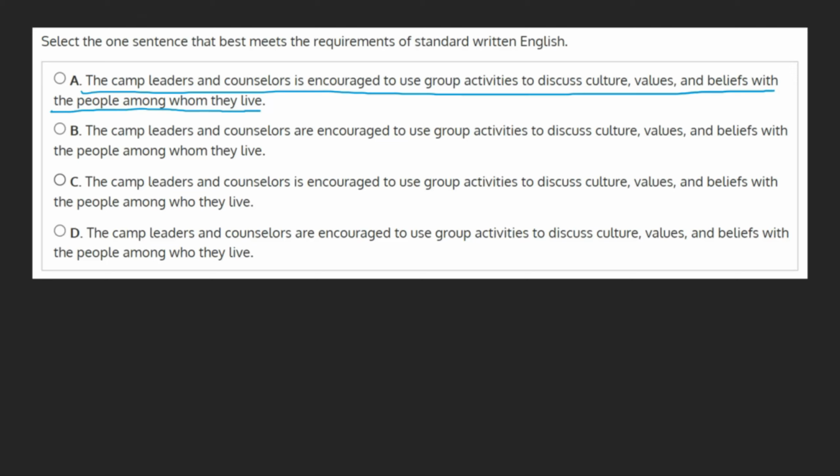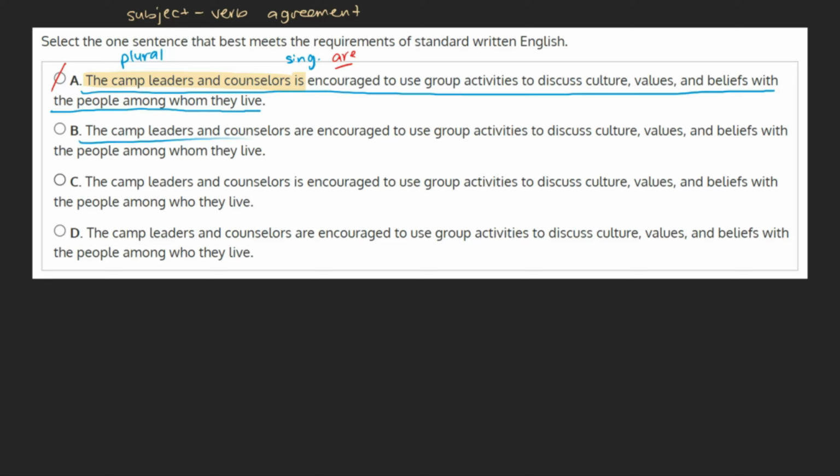This sentence has a problem with subject-verb agreement. The subject, the camp leaders and counselors, is plural. Our verb, however, is singular. In order for this sentence to be correct, it would have to read, the camp leaders and counselors are encouraged. As this sentence has a mistake, we can mark this choice as incorrect.